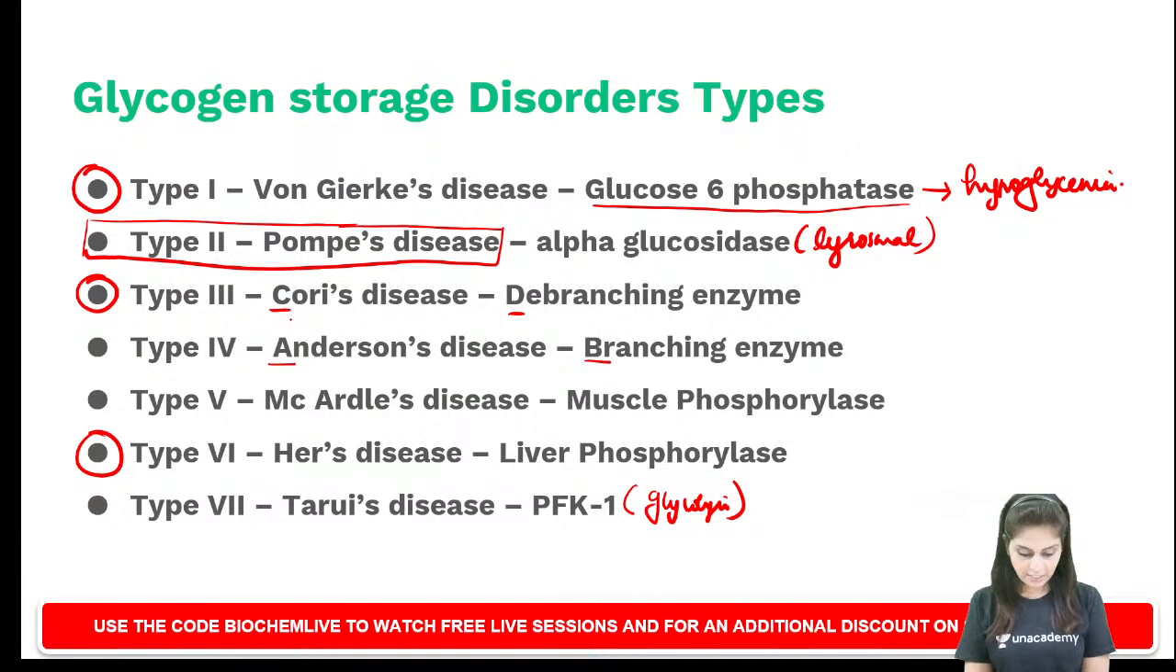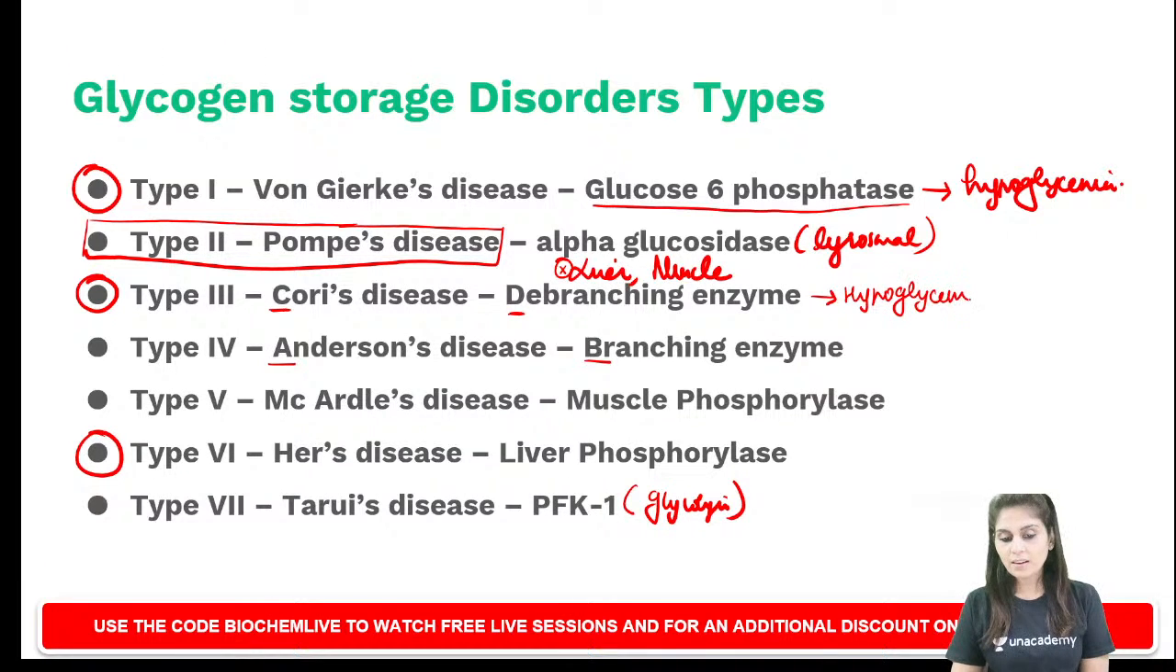Check type 3. Type 3 is Cori's disease, caused by a defect of debranching enzyme. This debranching enzyme is involved in both liver glycogenolysis and muscle glycogenolysis. When liver glycogenolysis is defective, what will it present us? Hypoglycemia. When muscle glycogenolysis is defective, what will it present us? Exercise intolerance.